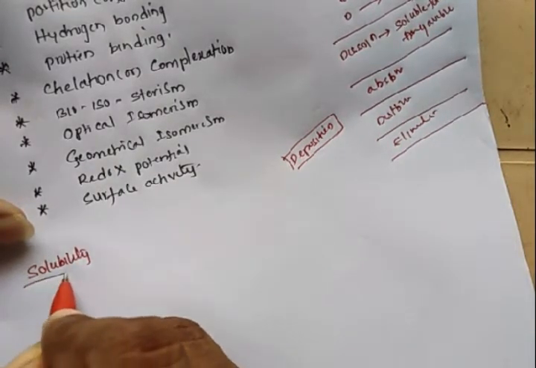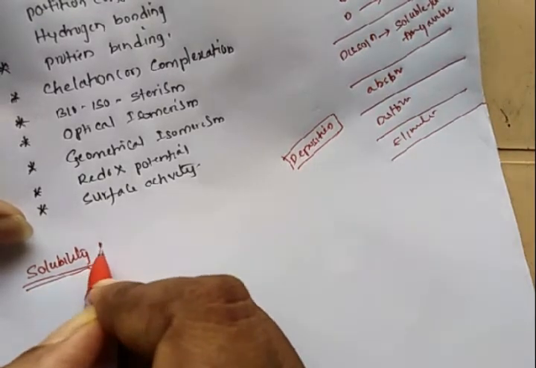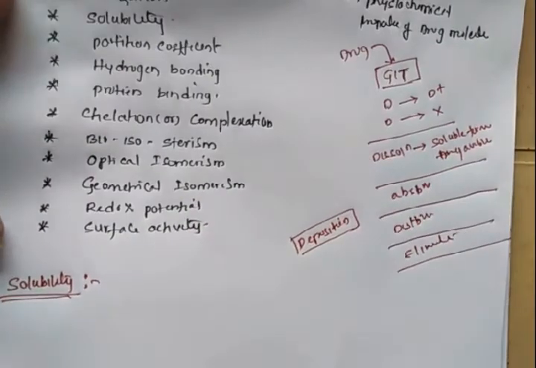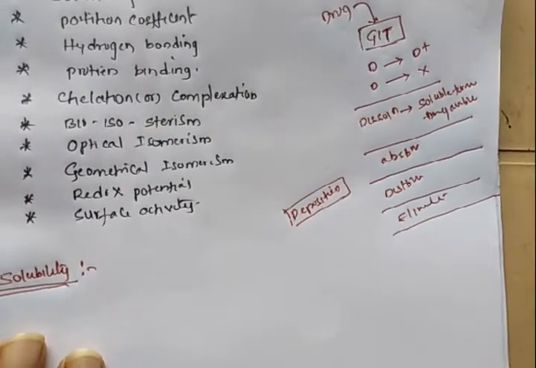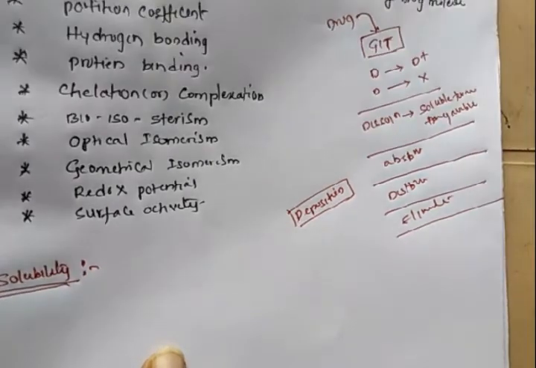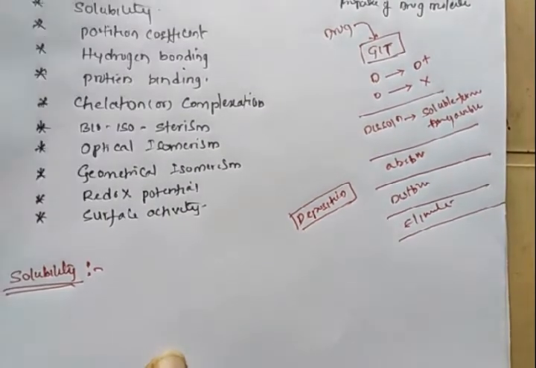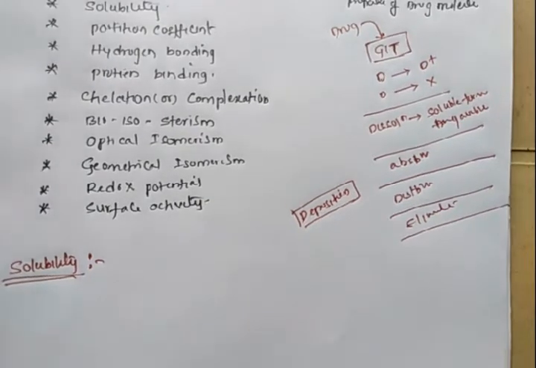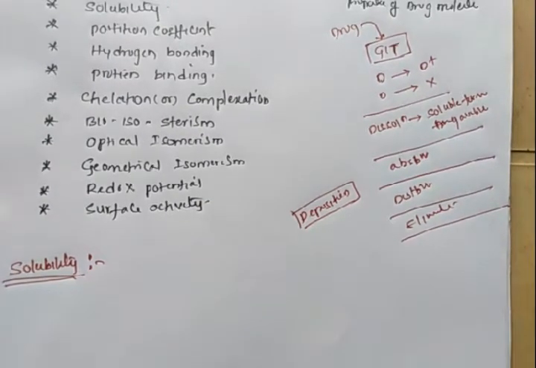The first physicochemical property we are discussing is solubility. We already know that after administration of the drug by any route, it may be through an oral route, it may be through IV, the drug must be converted into a solution.